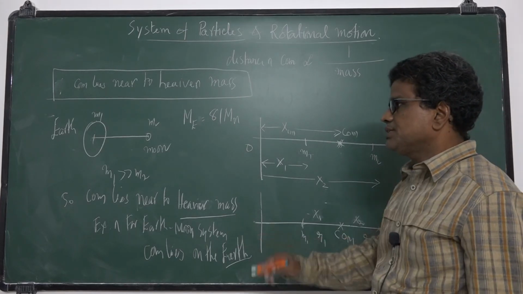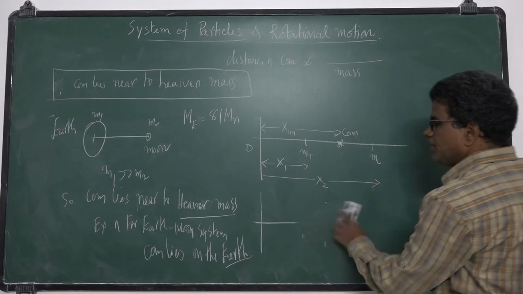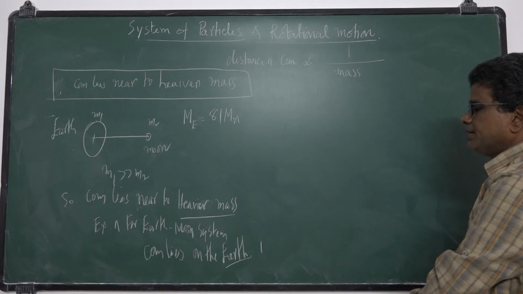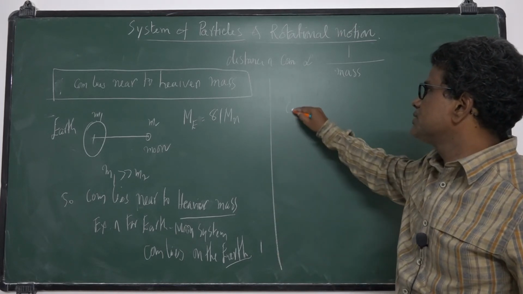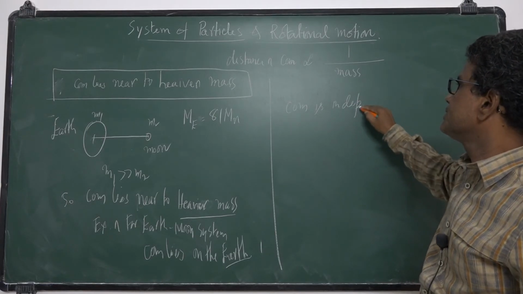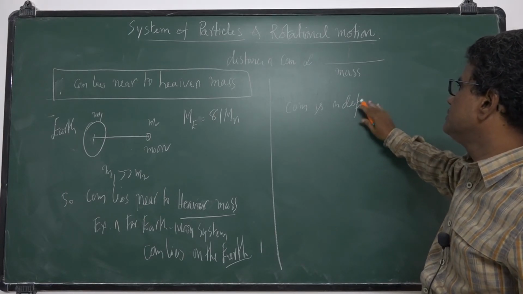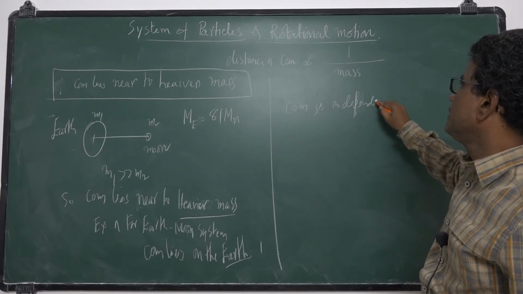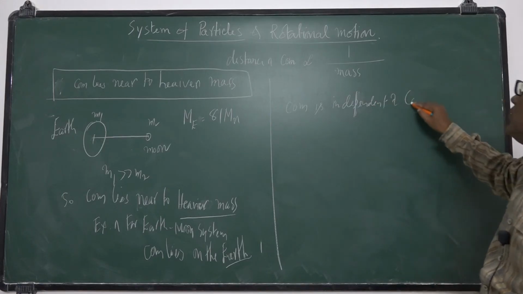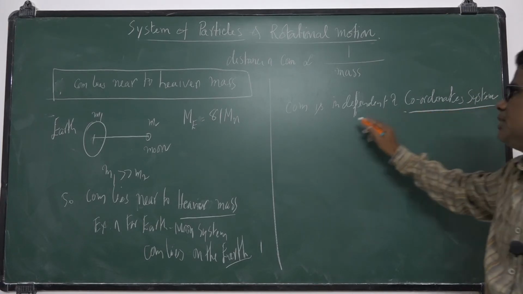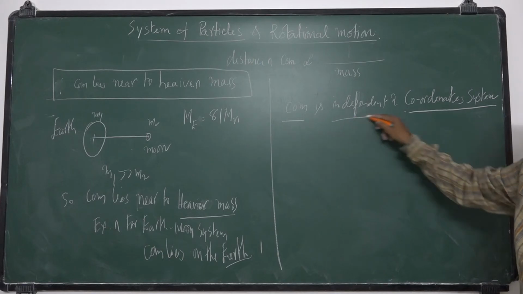Here is one more very important point: the center of mass is independent of the coordinate system.